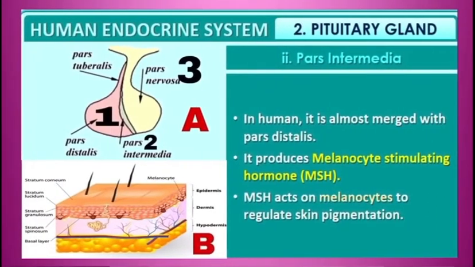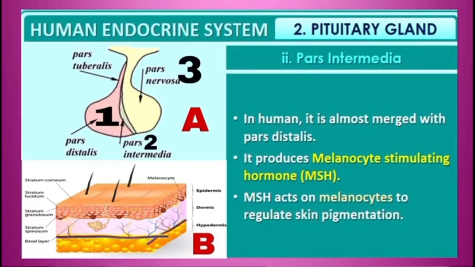Now, the second part of the anterior pituitary is pars intermedia. See diagram A, labeling 2 is pars intermedia. It produces melanocyte stimulating hormone or MSH. What does it do, where does it act? It acts on melanocytes in the skin and regulates skin pigmentation.